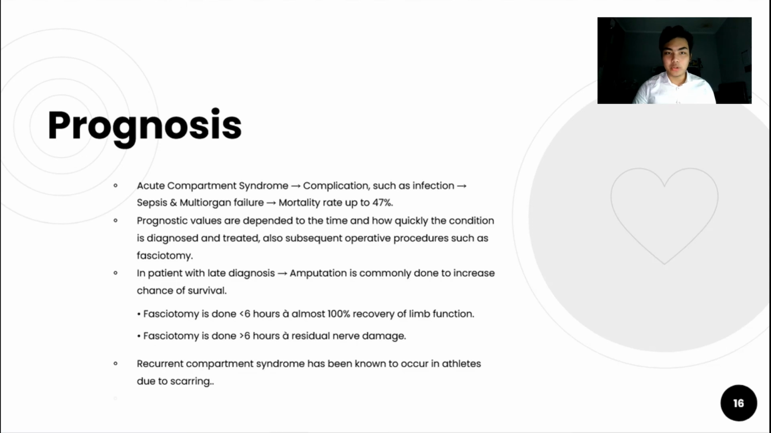Okay, the next is the prognosis. Studies show that acute compartment syndrome has a mortality rate of up to 47% due to complications like infection, which ultimately lead to sepsis and multi-organ failure.